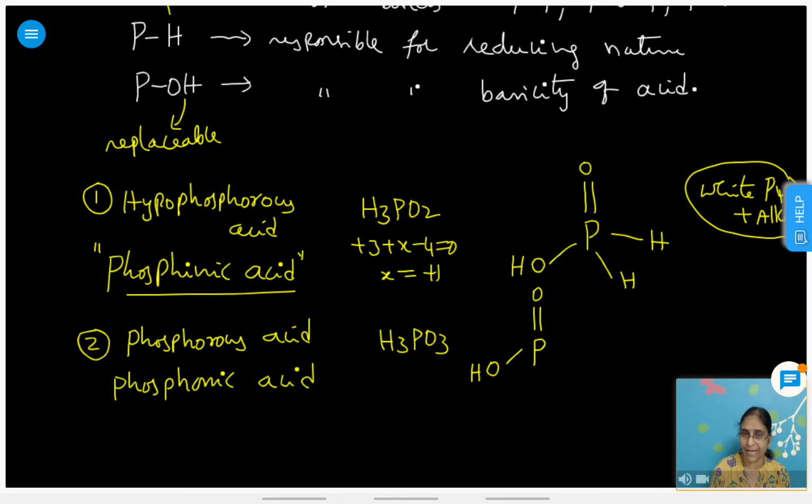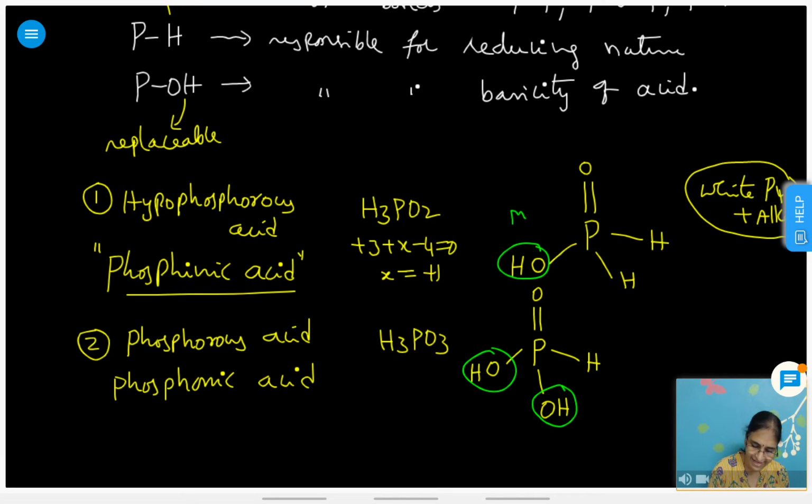At least 1 PO and 1 POH. First we represented. So now how many are there? 2 hydrogens and 1 oxygen is there. What I can write is, one I'll make OH and the other one is H. So these OH groups I am circling are responsible for basicity.